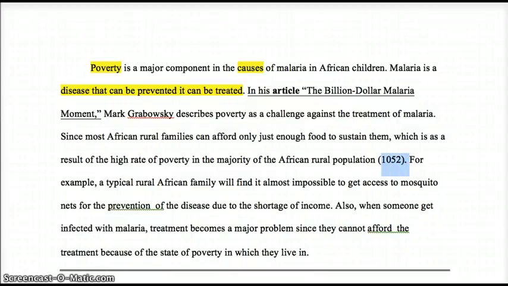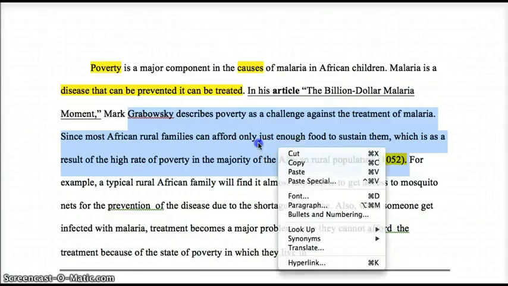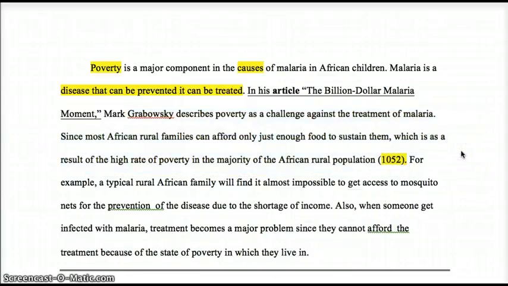Now, the writer does something really great here. He has this parenthetical citation, and because there's no quotes, and because that period is outside of the parentheses, I know that all of this information comes from a paraphrase. He has paraphrased an idea from that page, 1052, of an article called The Billion-Dollar Malaria Moment. And that's great, because that gives me just enough information that I can go back to the works cited page and see what else is going on.